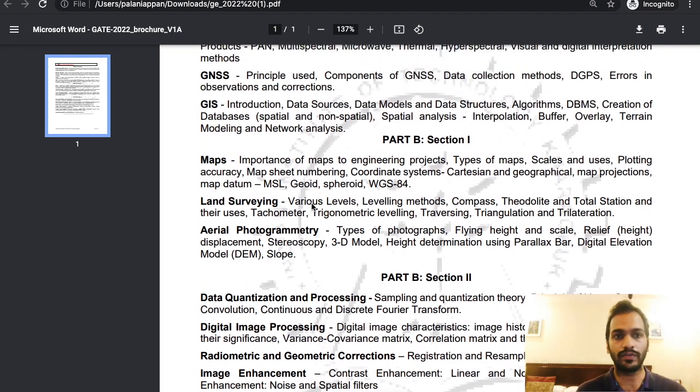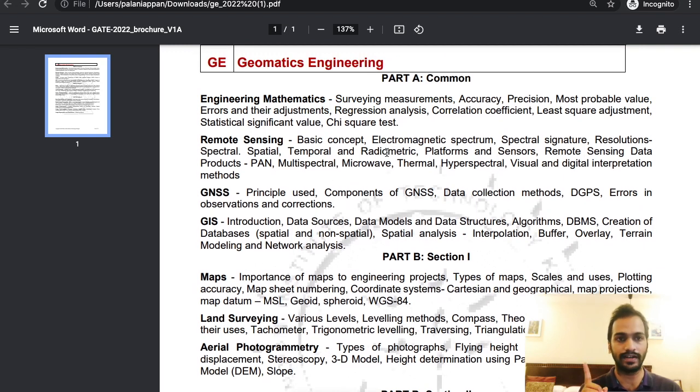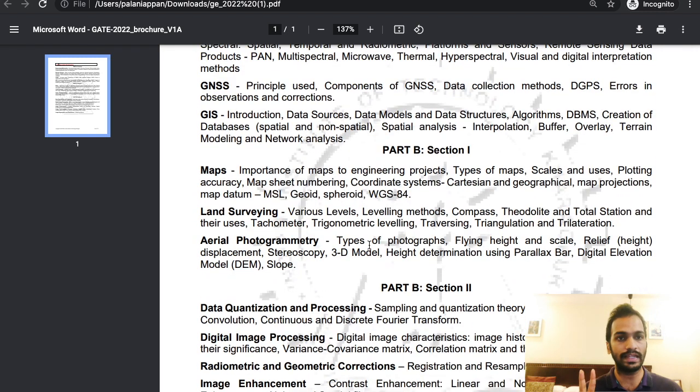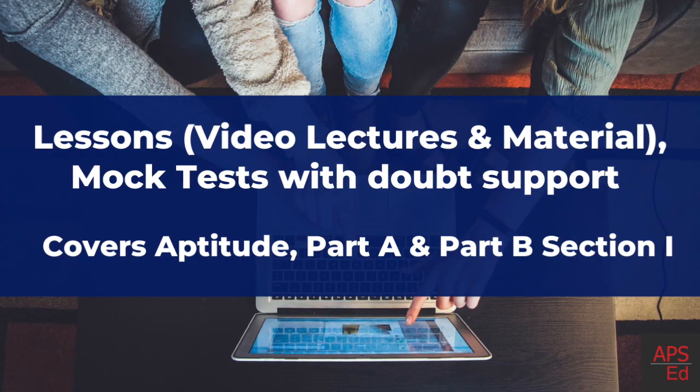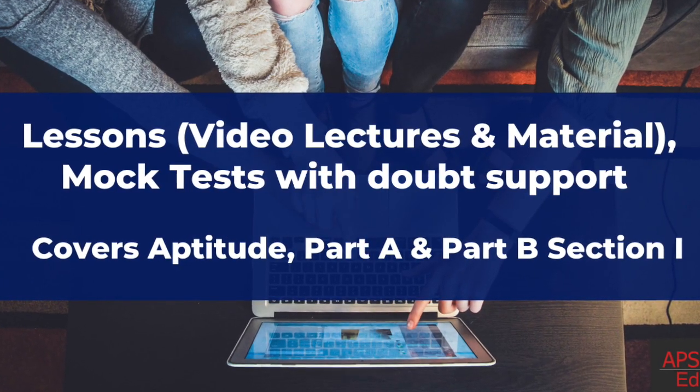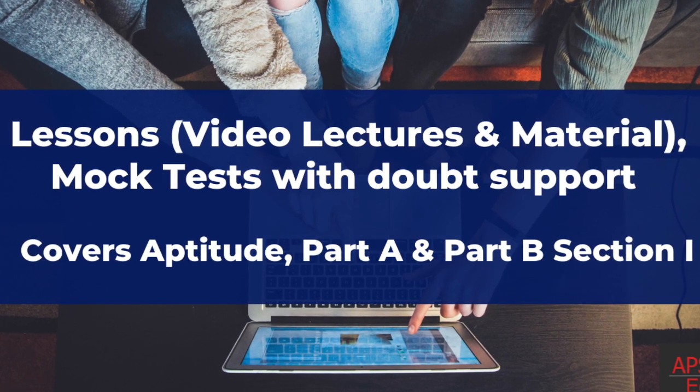In our course, we are going to cover general aptitude, the common syllabus, and only section 1: maps, land surveying and aerial photogrammetry. We won't be covering part B section 2 at this point of time. Our course will be structured with lessons, and we will also have a few tests to help you prepare. The lessons will be in two forms: video lectures and self-read material. These lessons will help you cover the syllabus.